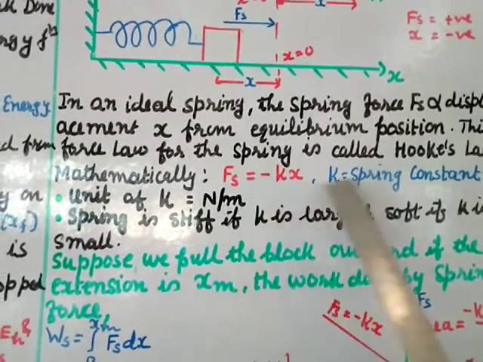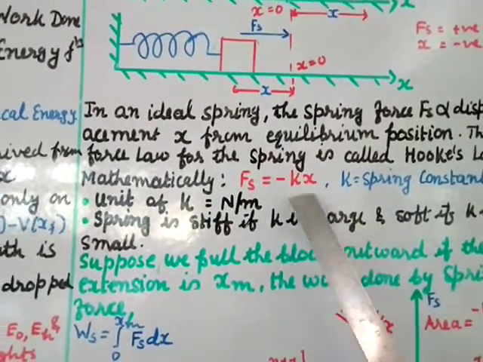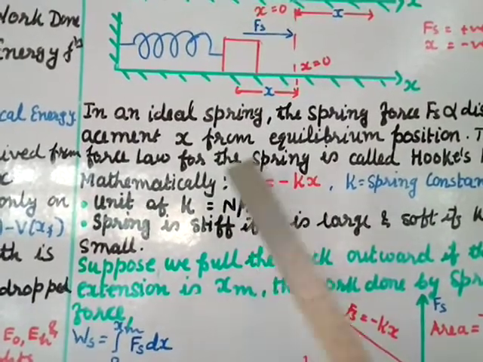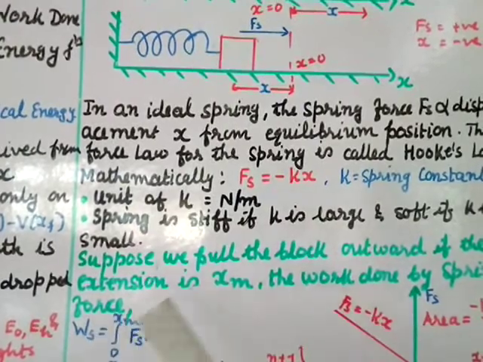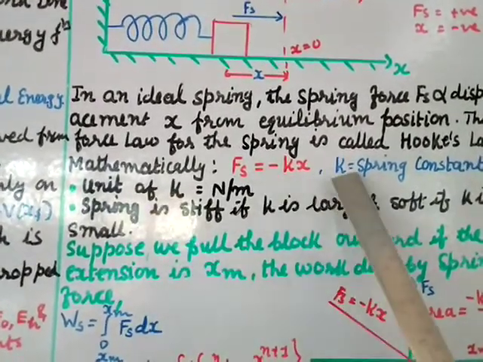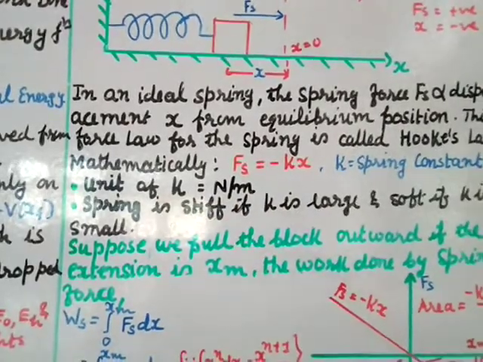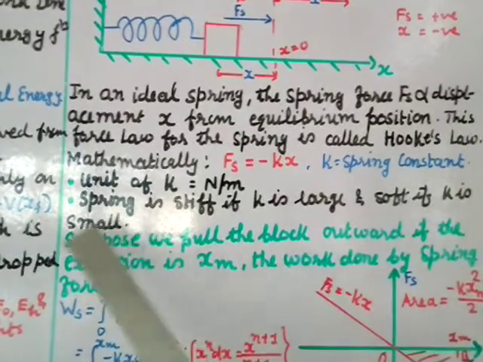What is k? k is the spring constant. Why is it negative? Because force and displacement are opposite to each other. When x is positive, the force is negative, and when the force is positive, x is negative. Therefore the negative sign is here. The unit of k, the spring constant, is Newton per meter. Spring is stiff if k is large and soft if k is small.